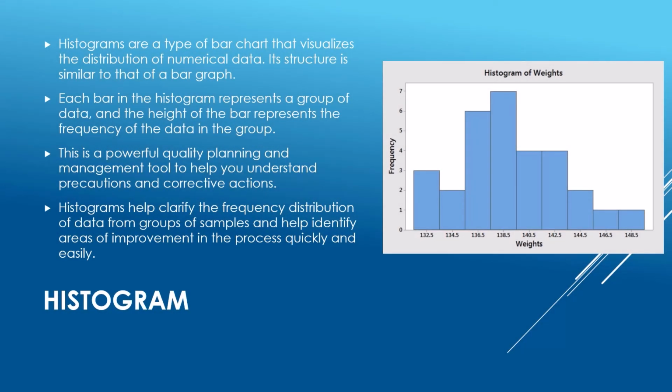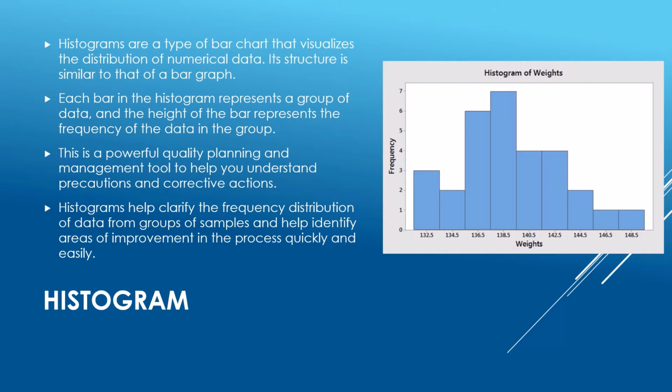Histogram. Histograms are a type of bar chart that visualizes the distribution of numerical data. Its structure is similar to that of a bar graph. Each bar in the histogram represents a group of data, and the height of the bar represents the frequency of the data in the group. This is a powerful quality planning and management tool to help you understand precautions and corrective actions.